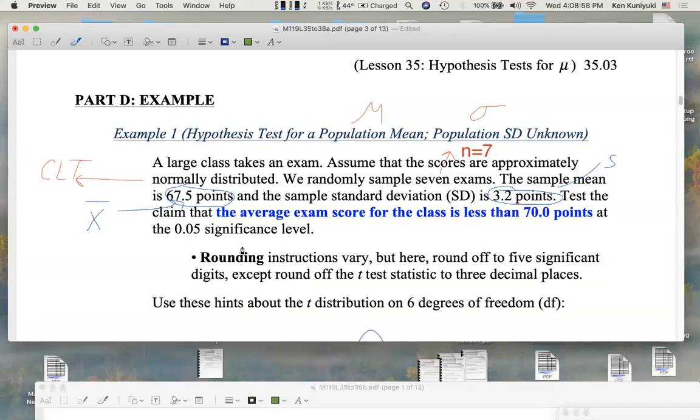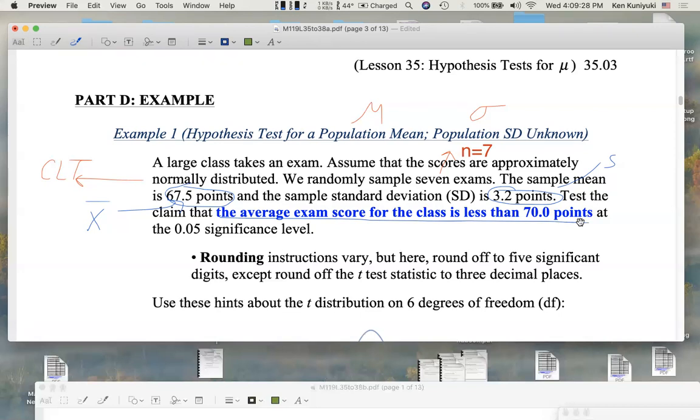Do a statistical analysis on that sample, and tell me what to do about my claim that the average exam for the class is less than 70 points, because I don't think these people are going to pass. I'm claiming to you, Igor, that these people overall are not passing the exam. I think the average exam score is less than 70 points. That's what I claim to you, Igor. Test that claim based on your sample tonight.